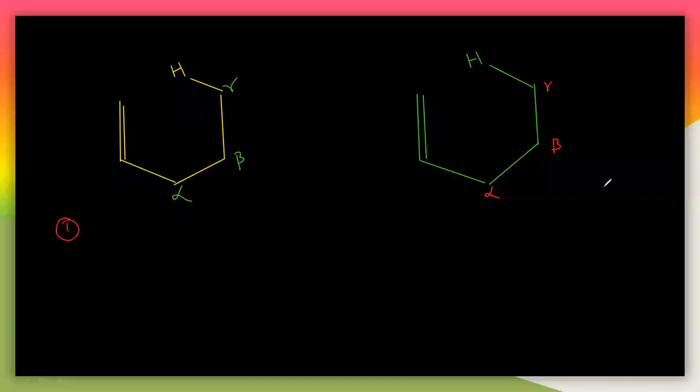Now this is alpha, this is the beta, and this is the gamma here. There is another hydrogen here. Now let us understand one thing here. This is alpha, this is beta, and this is gamma. There is also a double bond between this, and there is also a double bond between this. Here, it is the first one, it is the second one.